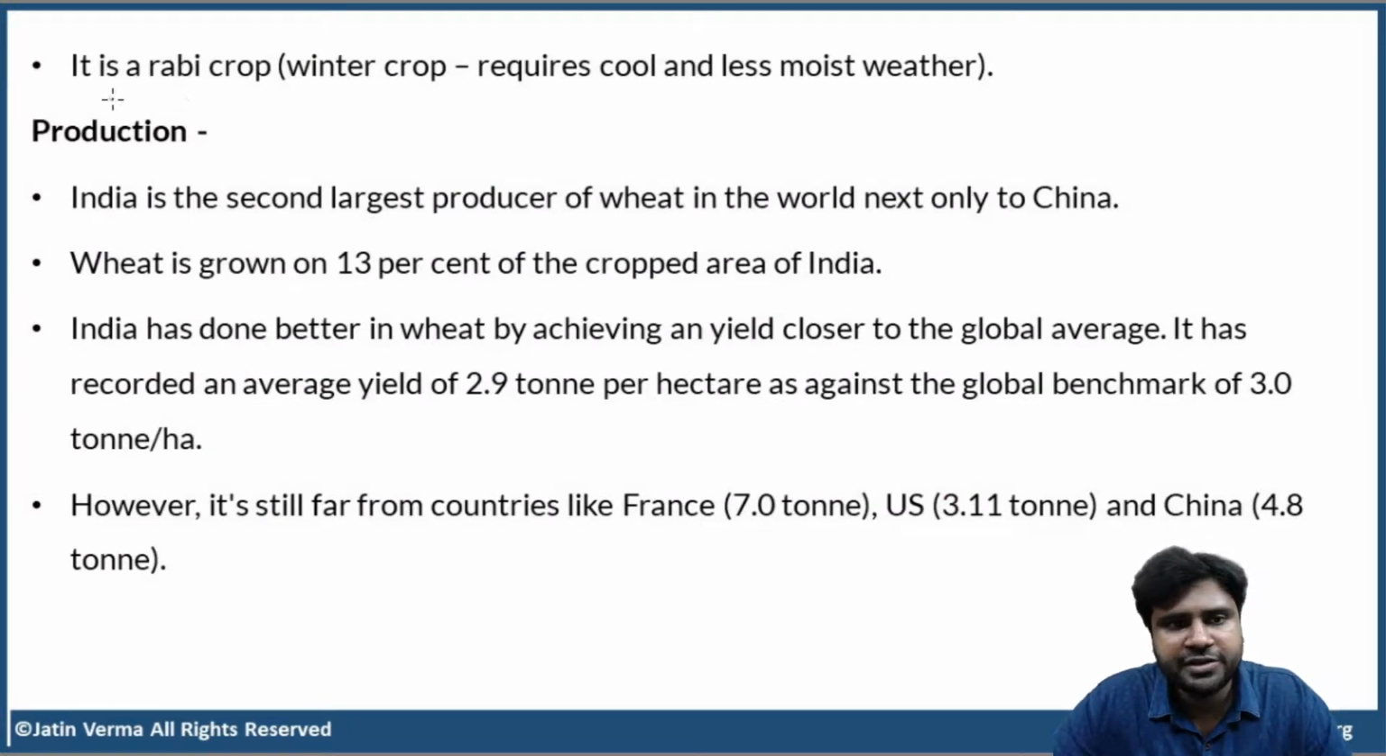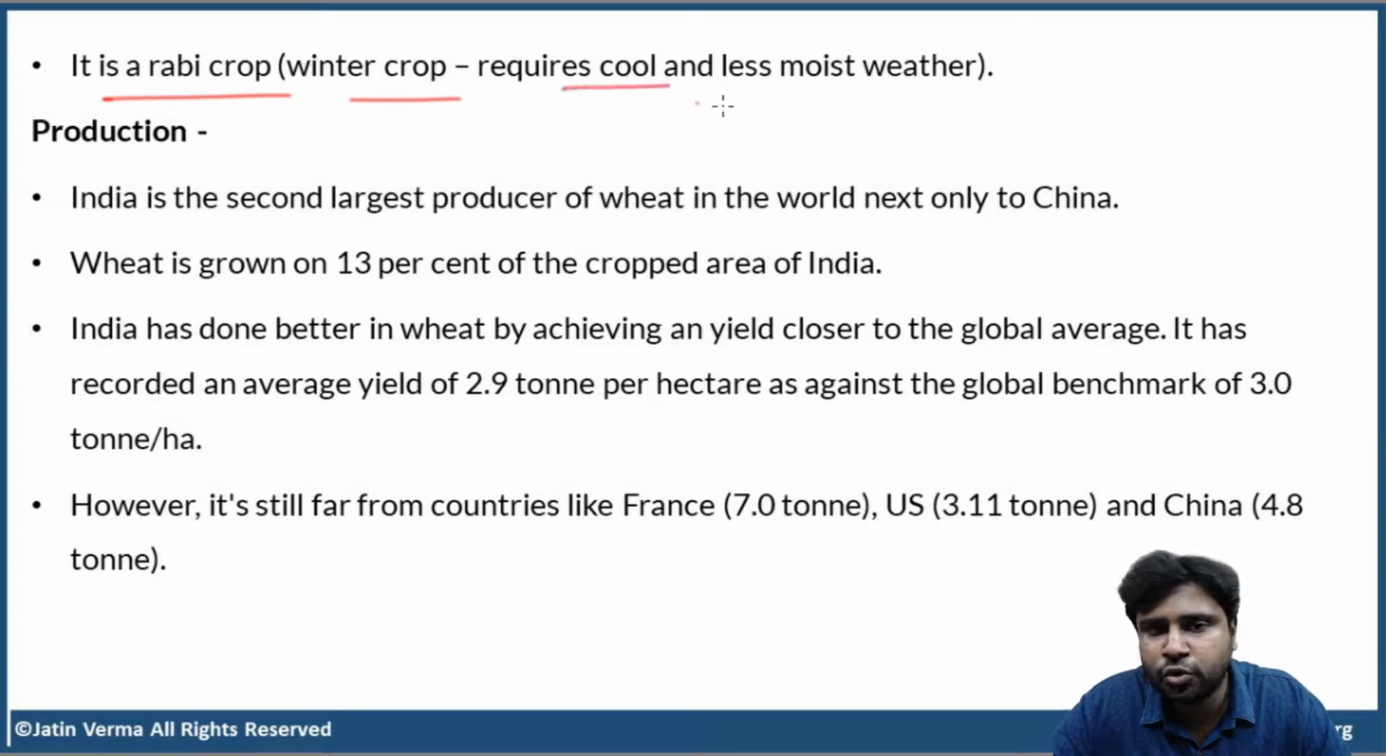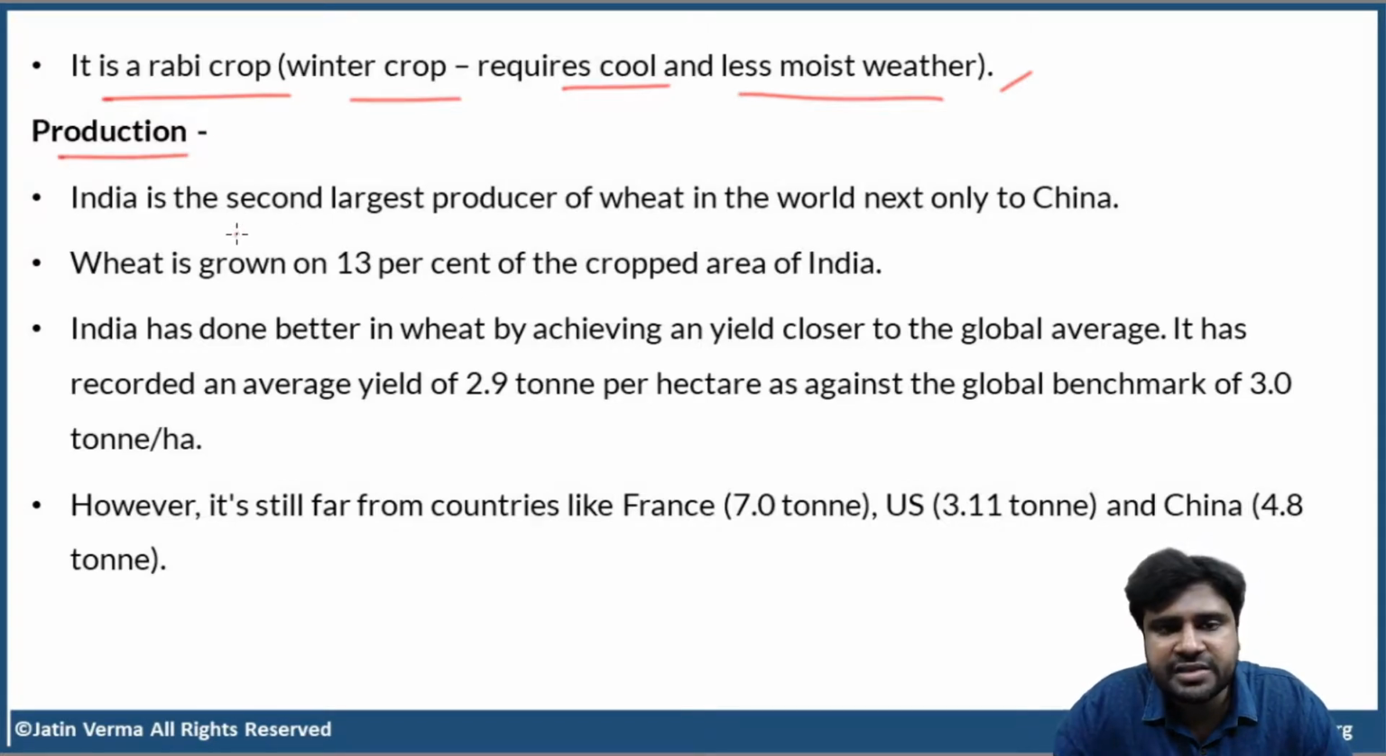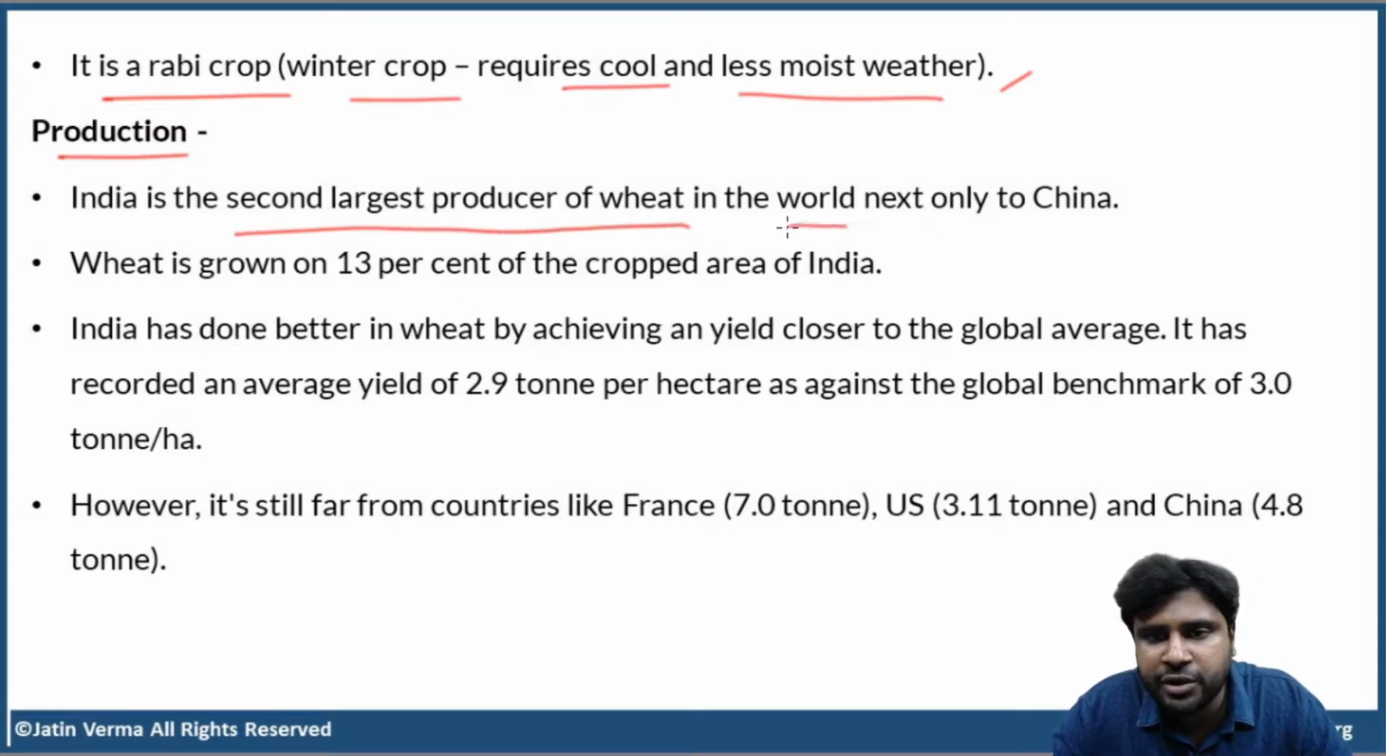Now, wheat is mostly a rabi crop. It is a winter crop. It requires cool and less moist weather. Simple. Now, production. India is the second largest producer of wheat in the world after China. See, China is beating us every single time because the yield per hectare is very, very high for China compared to India. Wheat is grown on 13% of the cropped area of India. 13% of the arable land of India, wheat is grown.